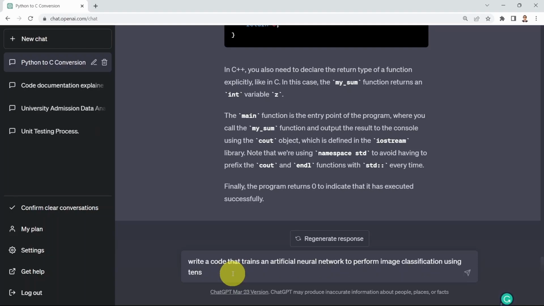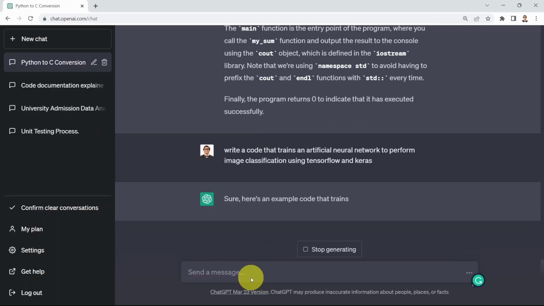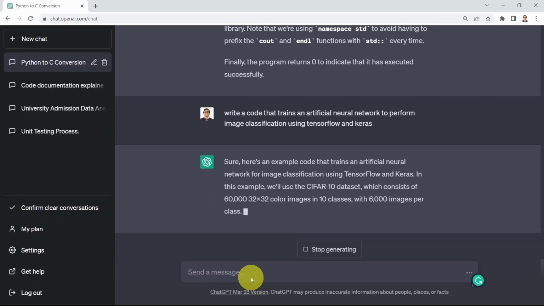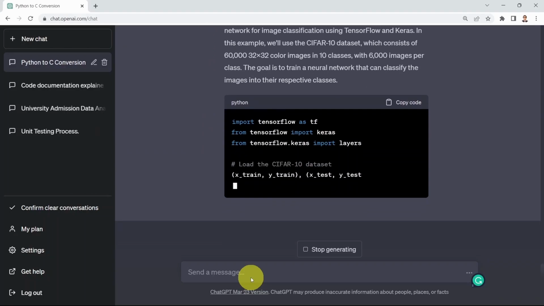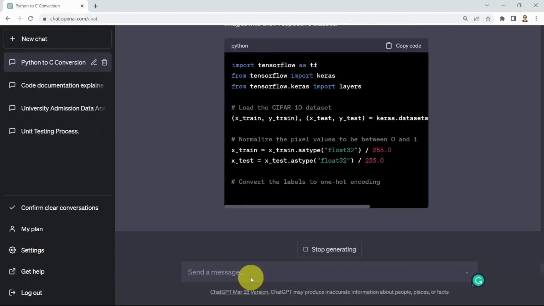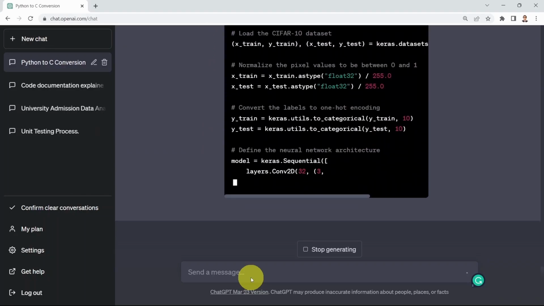using TensorFlow and Keras. Please know that TensorFlow is simply Google's framework to build, train, and deploy AI and ML models at scale. And Keras is simply a high-level API that sits on top of TensorFlow and allows us to build artificial neural networks using a few simple lines of code. So let's go ahead and test it out. Again, this is incredible because now you have an AI that is giving you the code to another AI that does image classification.